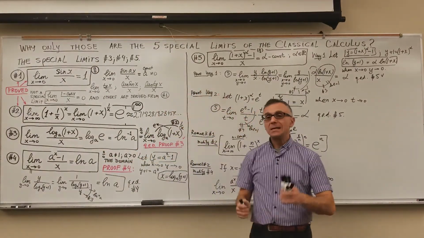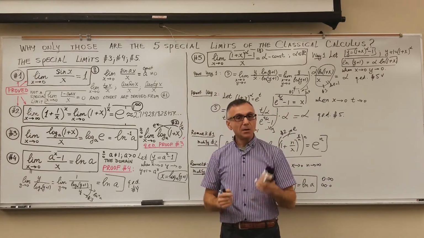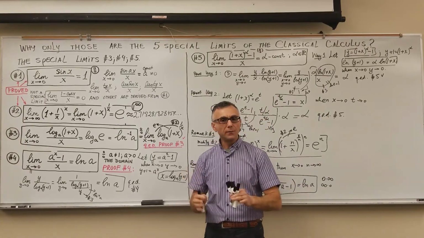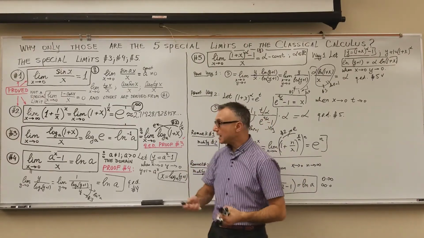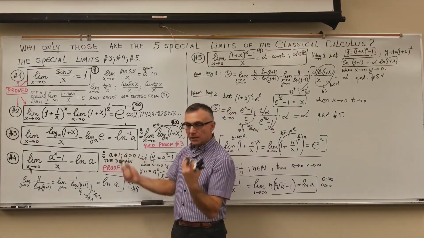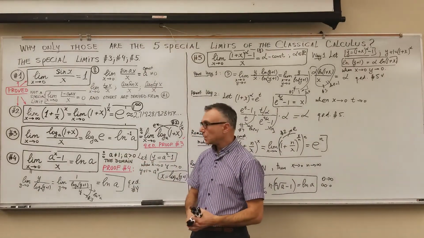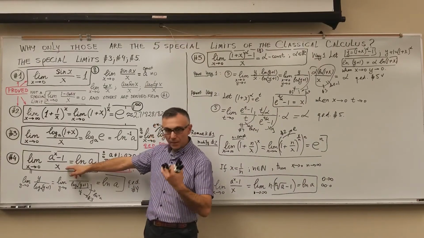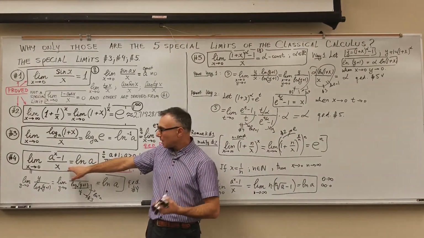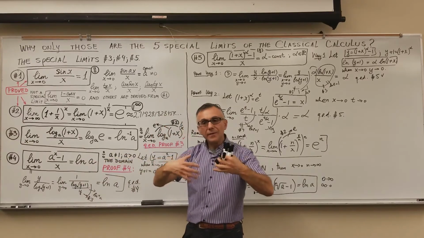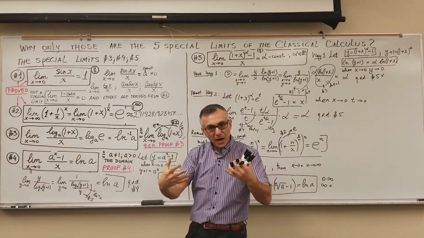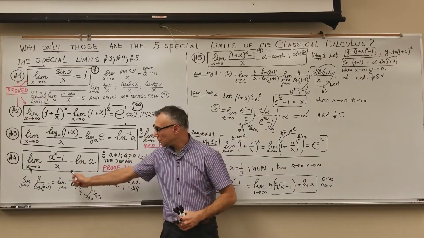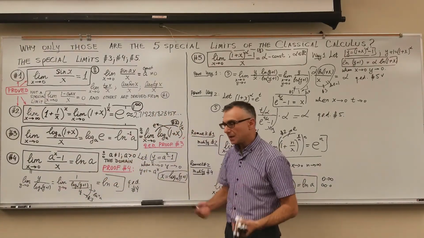The elementary functions are given here by those 5 limits, and moreover, the limits number 3, 4, and 5 help us to calculate directly the derivatives of all of those groups of elementary functions. They exactly represent the limits of the difference ratios of those groups. When you calculate the derivative of the exponential function, you'll be solving that limit of the difference ratio, you'll be modifying it, and you'll come exactly to this form to resolve that limit.